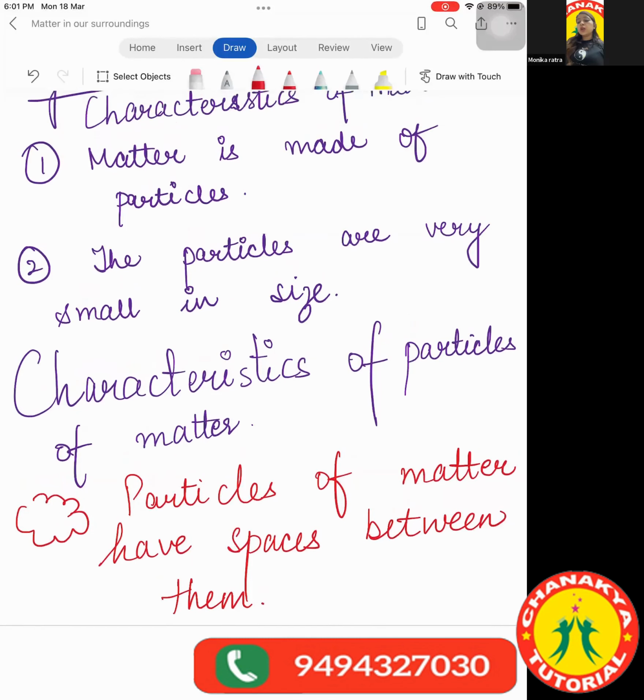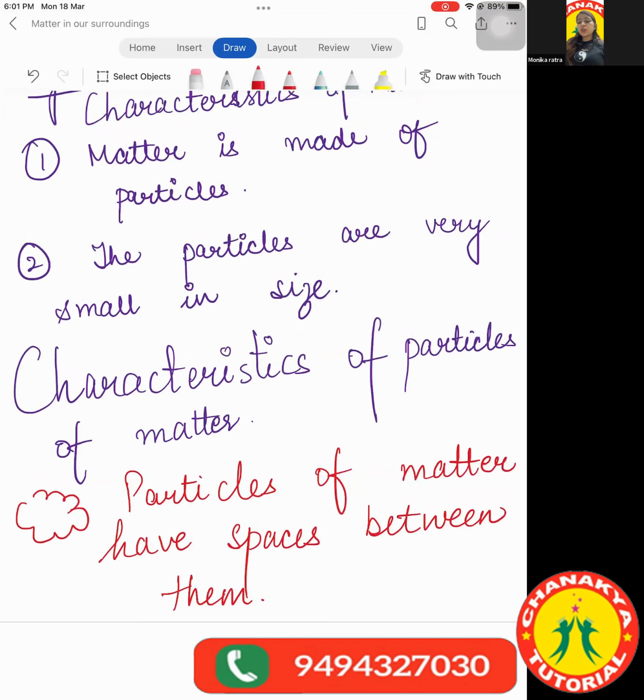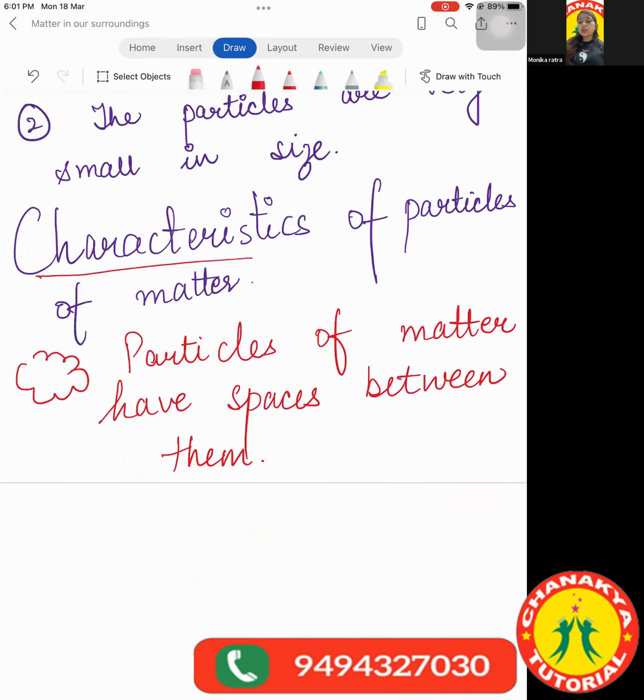No problem, dear. I have just explained the characteristics of matter: that matter is made up of particles, and the particles are very, very small in size. We have seen a video related to these two points. Right now, we are moving on to the new topic, which is the characteristics of particles of matter. The first, which we have just discussed, is that the particles of matter have spaces between them.